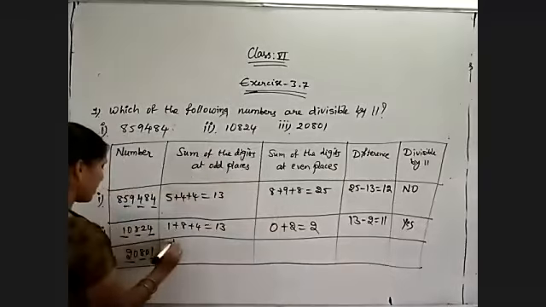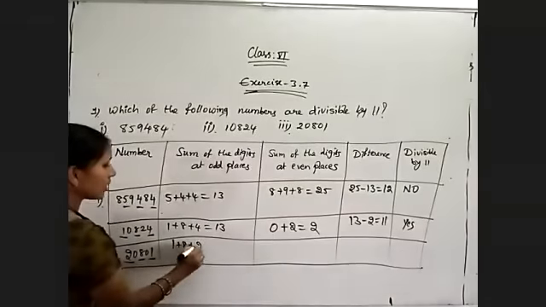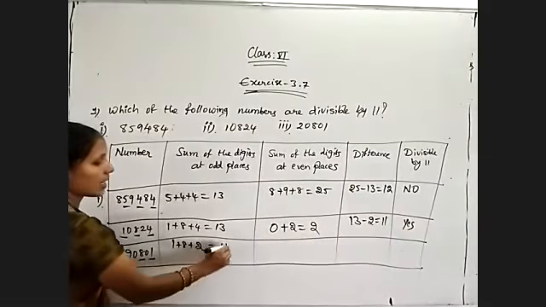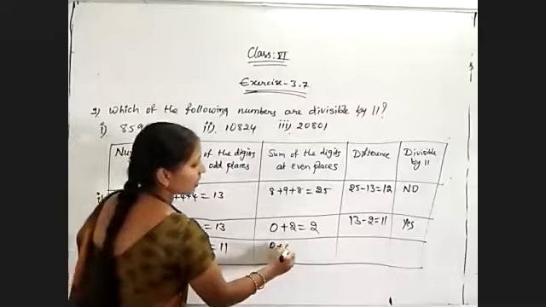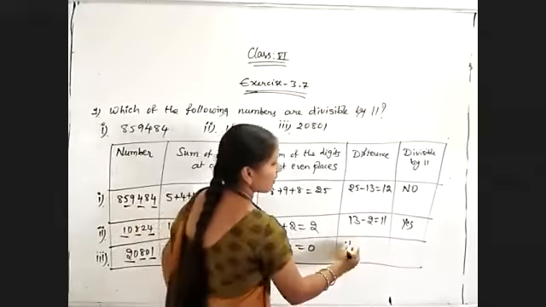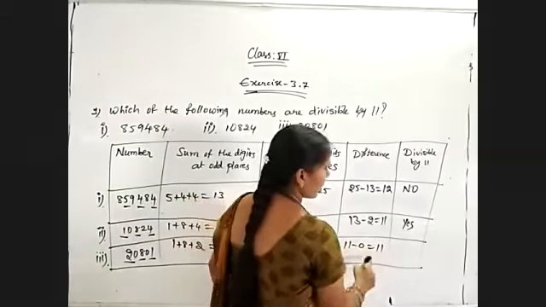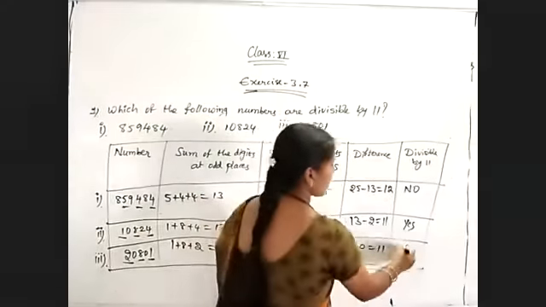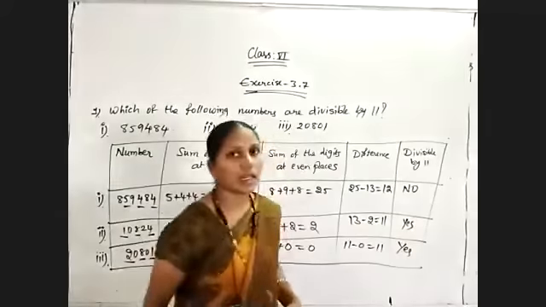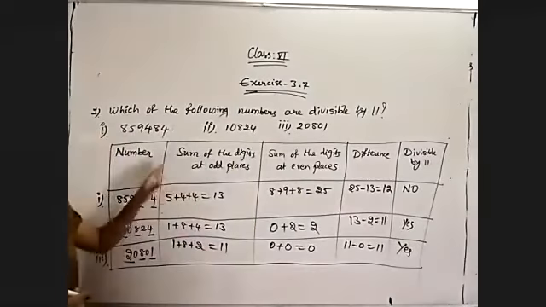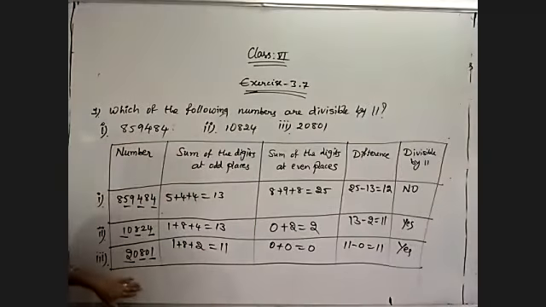So the sum: 1 plus 8 plus 2 is 9, plus 2 is 11. And 0 plus 0 is 0. The difference, 11 minus 0, is equal to 11. So 11 is divisible by 11, so the complete number is also divisible by 11. So except for the first question, the remaining two numbers are divisible by 11.